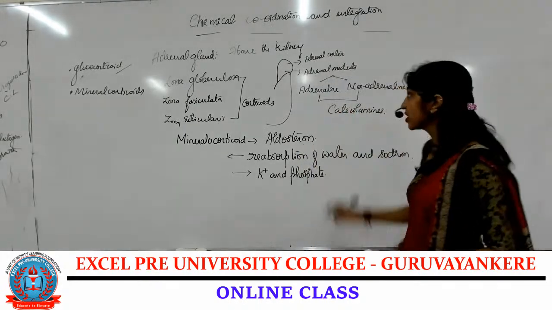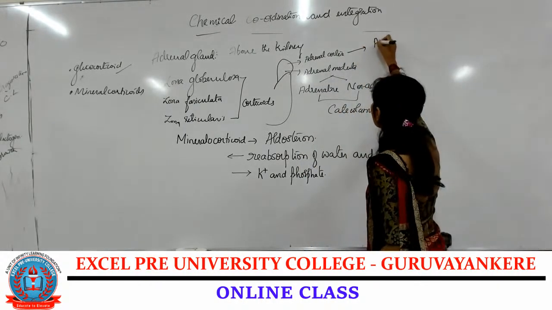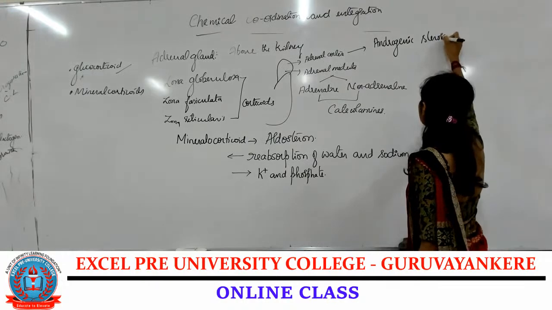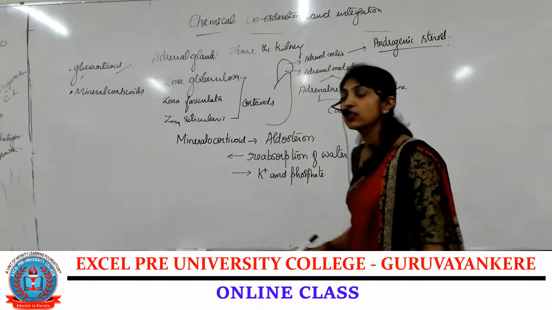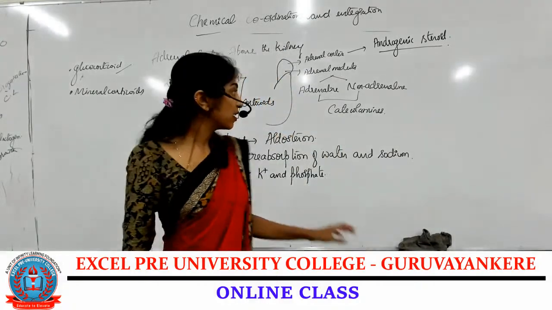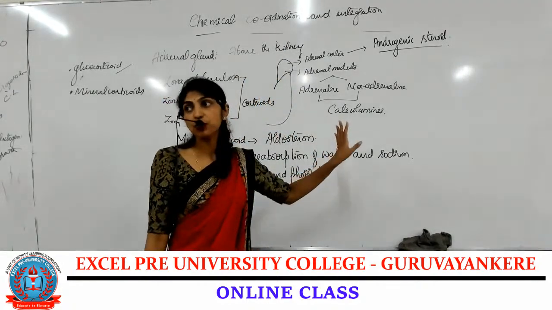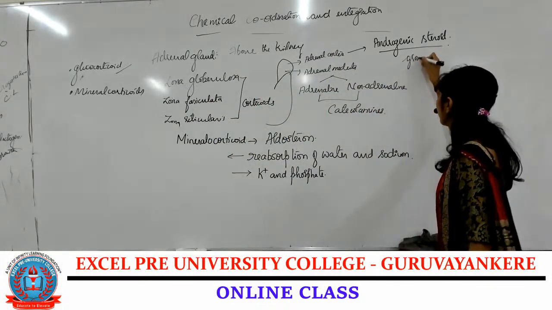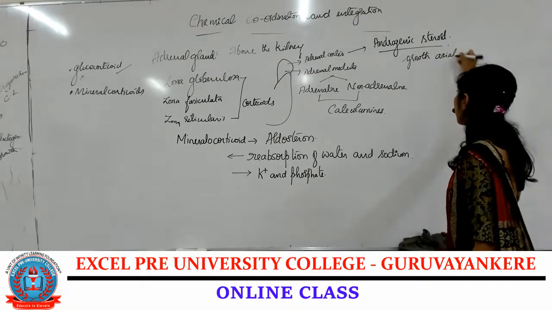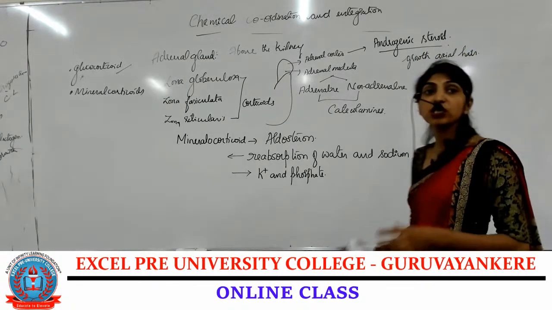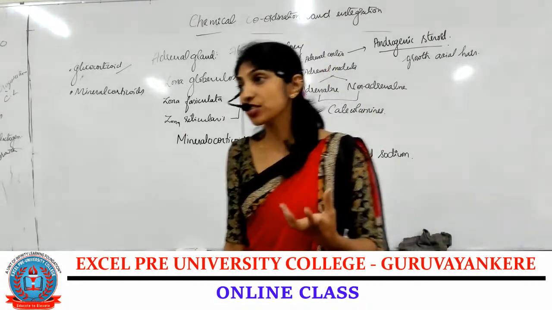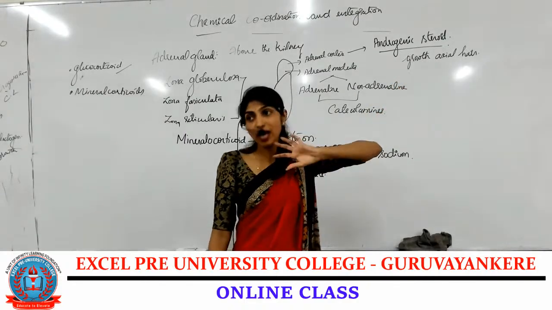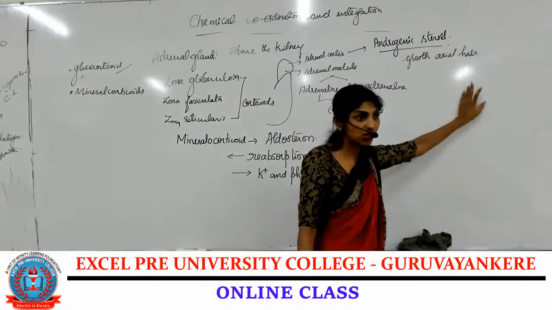Then coming to the next one, along with the corticoids, the adrenal cortex also secretes androgenic steroids. What do they secrete? Androgenic steroids. These steroid hormones help in the growth of axillary hair during puberty. During puberty there is development of axillary and pubic hair, and that is also accelerated by androgenic steroids.